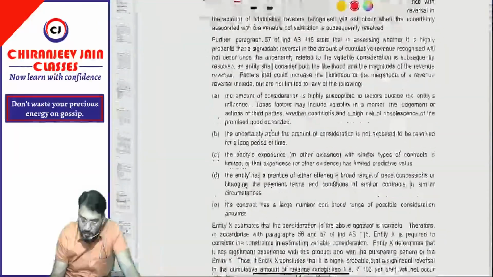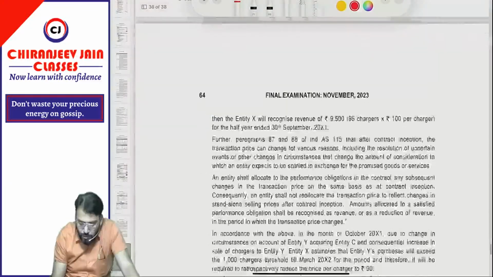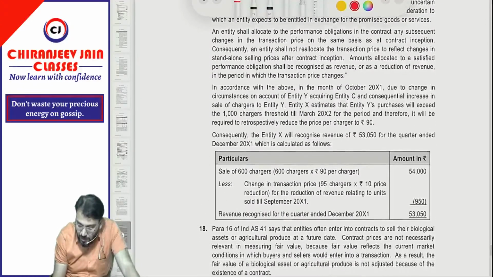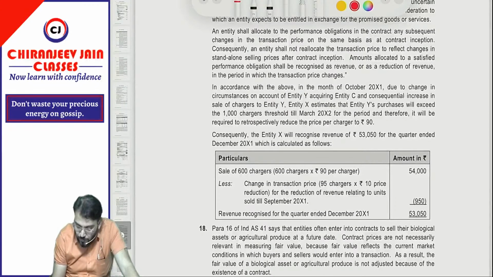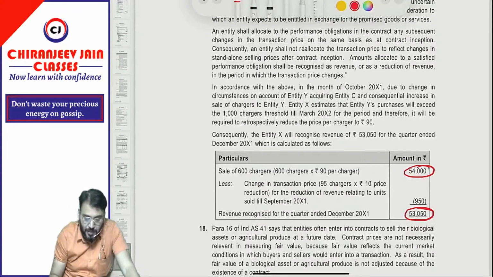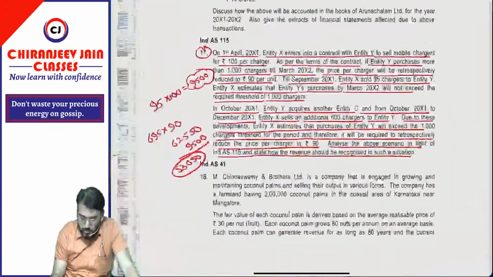Let's see what the answer has been given. You can see they have just given some theoretical points. This much is not required to write. You can only write down the answer. You can see they have already recognized a revenue of 9,000. So they have done 600 into 90, 54,000, on adjustment basis. We have done it differently, but the answer is coming same, 53,050. Correct? Have you understood this point? Simple. Come to the next question.